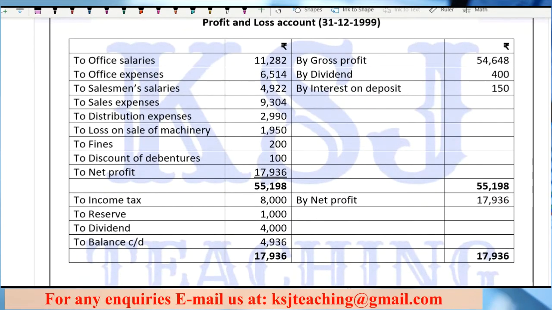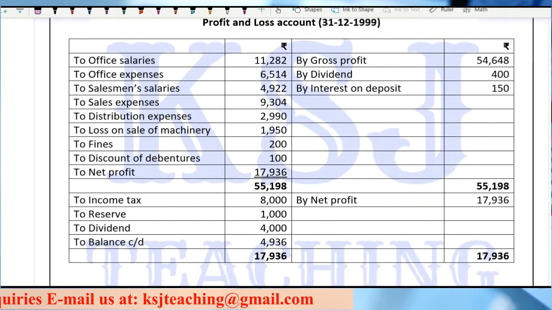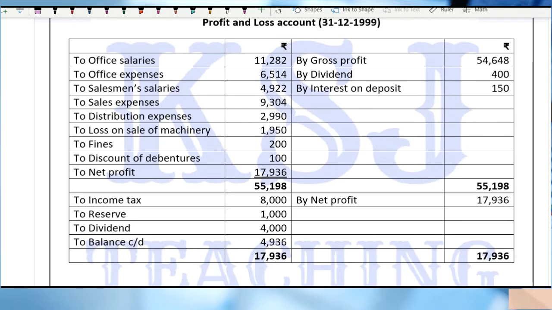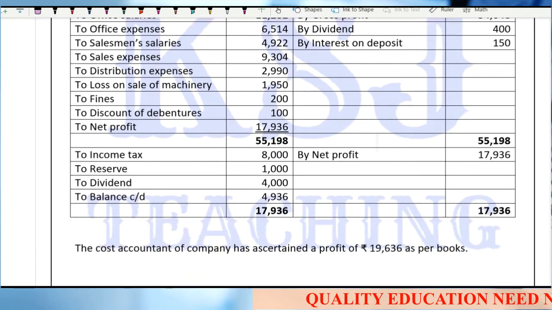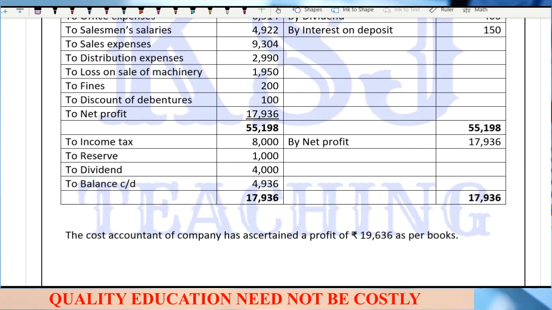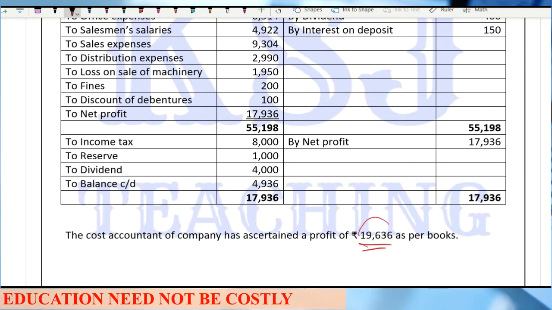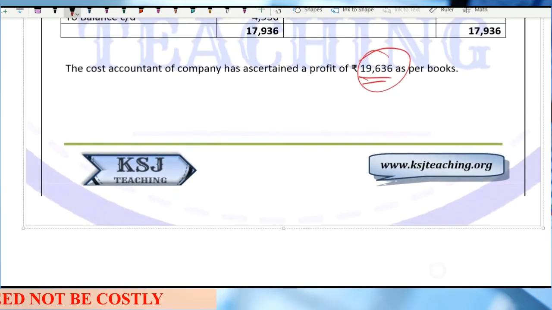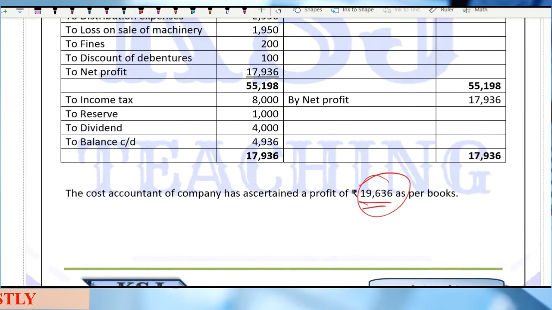GP is given, dividend and interest on deposit is given, office salaries is given, office expenses given, salesman salary, sale expenses, distribution expenses, loss on sale of machinery, fines 200, discount on debentures, net profit, income tax is given, reserve is given, dividend is given, and the balance carried down is given. That is the net profit, right? The cost accountant of the company has ascertained a profit of 19,636 as per the book. So you have to prepare the memorandum reconciliation account.